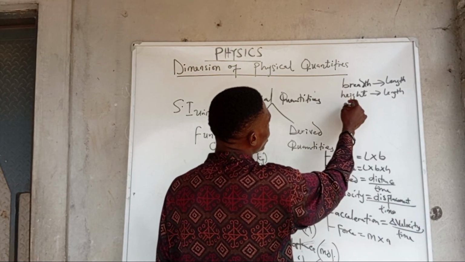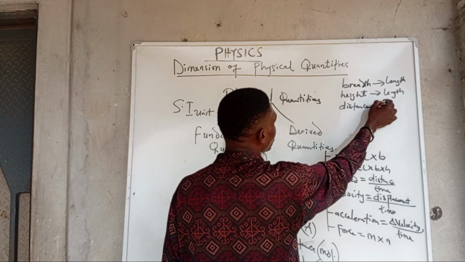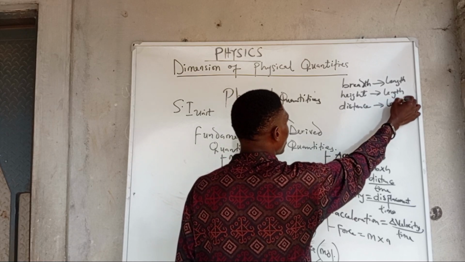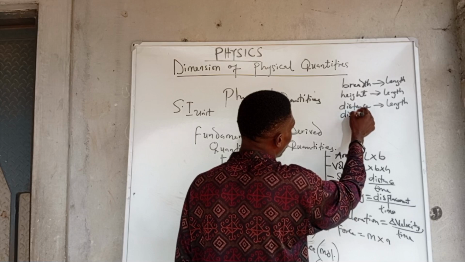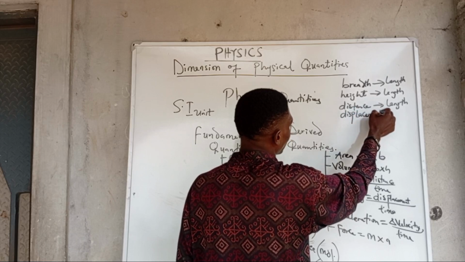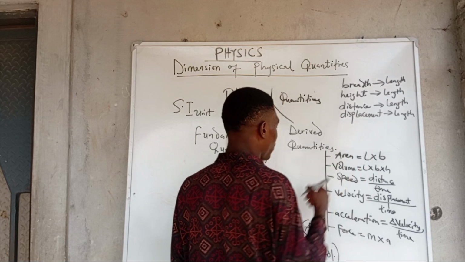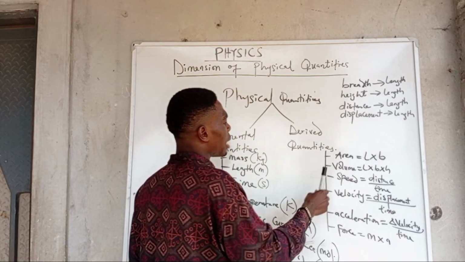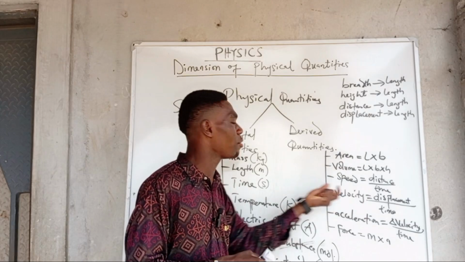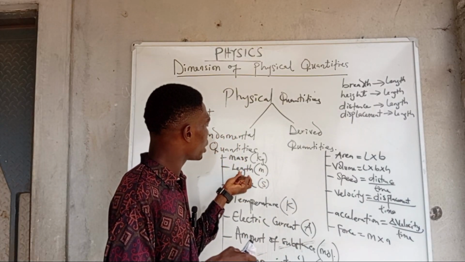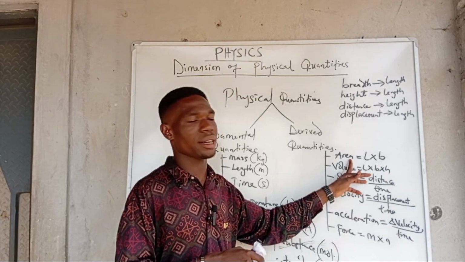Distance is also length, because to measure distance you have to use length. Displacement also talks about length. All of these are written in terms of length. So you can see that area, if we take breadth to be length, is derived by multiplying two lengths, and so we got area, a derived quantity.